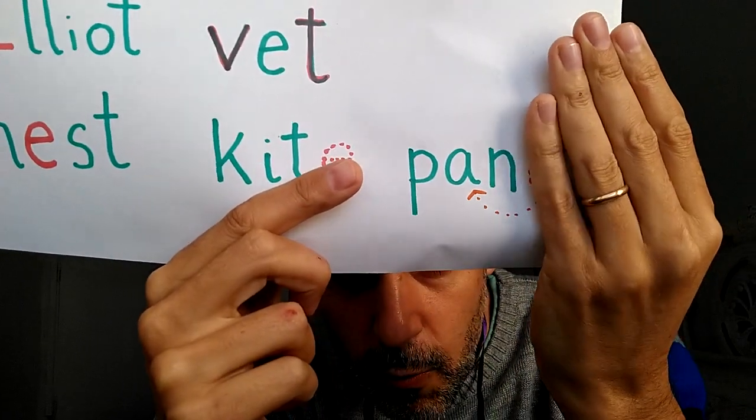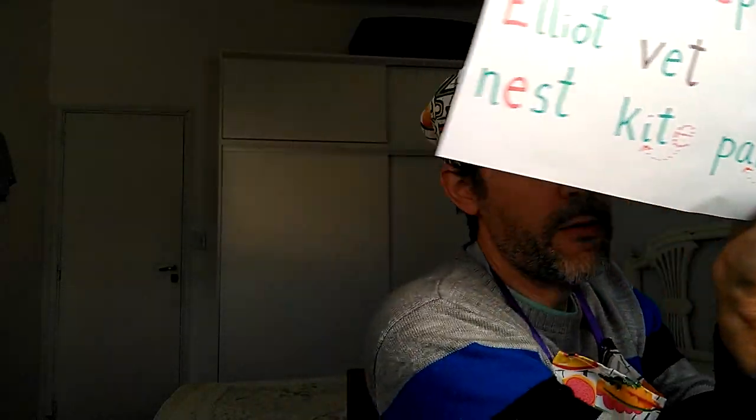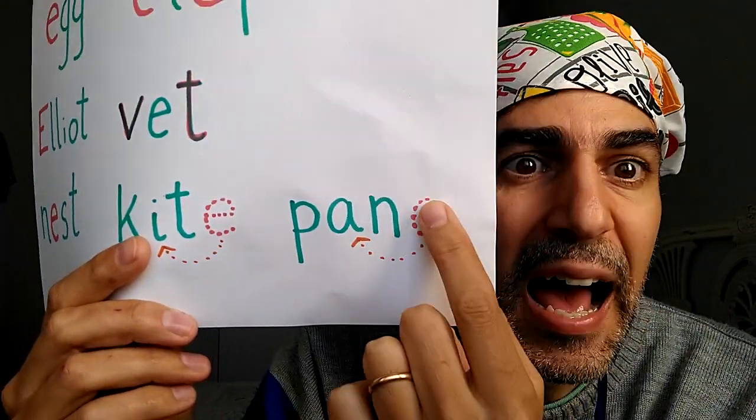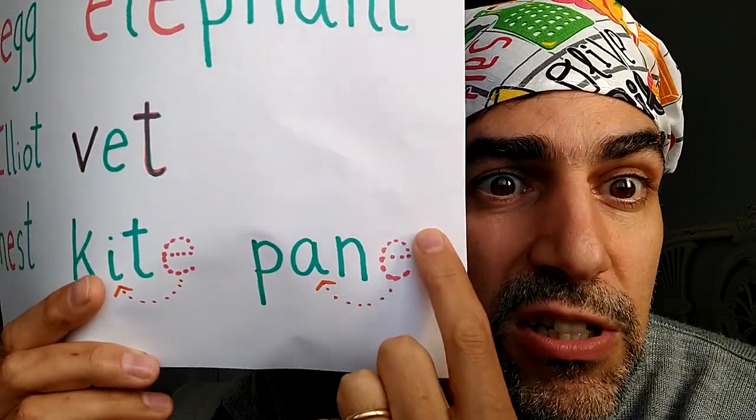Same happens with pan. Do you remember I was frying the egg in the pan? We say pan, but when we add the letter E at the end, we say pain, and this sound disappears. Wow, this is difficult to remember, but you will learn it. So we say E and we draw it small or capital.